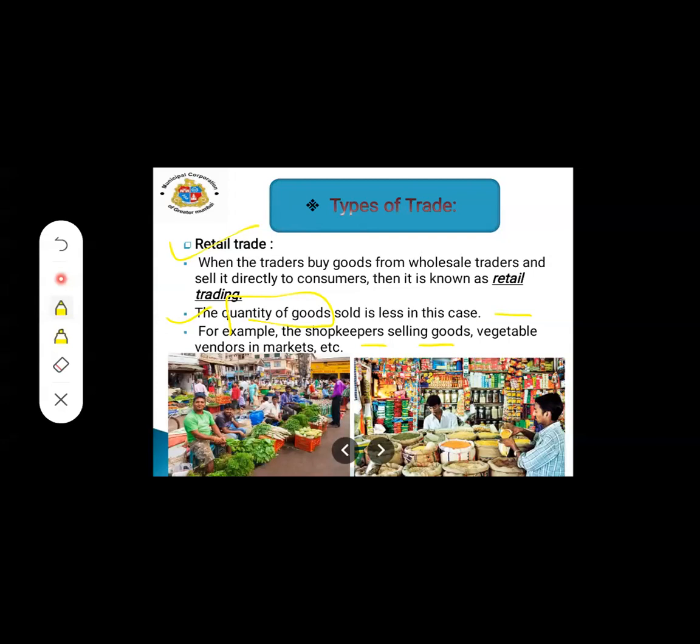For example, here you can see the images, students. The vegetable vendors are sitting in the market, selling vegetables. Here you can see the shopkeeper is also selling one product only. So this was the difference between retail trade and wholesale trade.